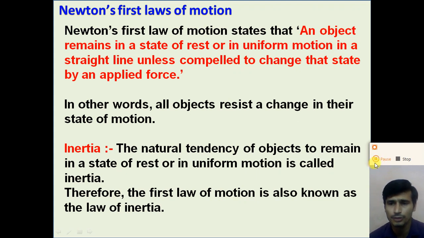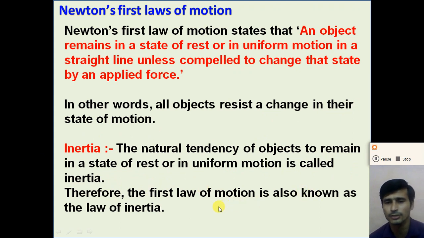In other words, all objects resist a change in their state of motion, and the tendency of the object to remain in the state of rest or in uniform motion is called the inertia of the object. So Newton's first law of motion is called the law of inertia.